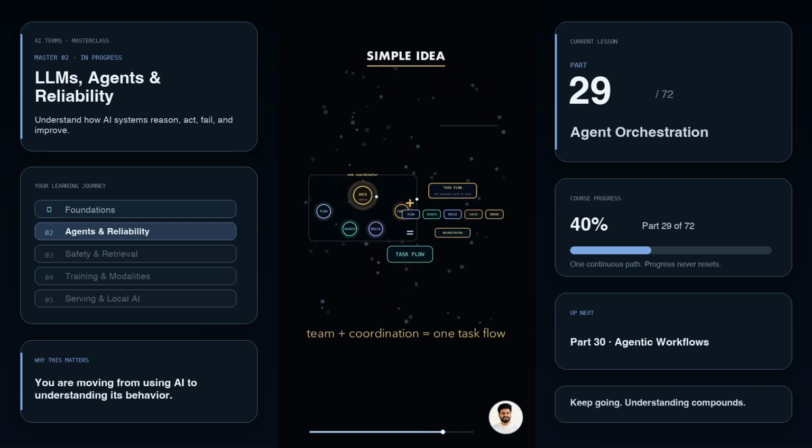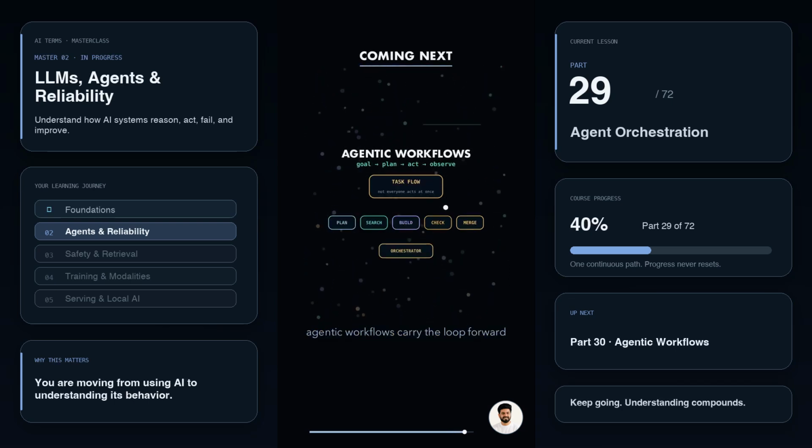Simple idea: multi-agent systems are the team. Agent orchestration is the coordination that turns that team into one task flow. Coming next, agentic workflows, the loop that carries a goal all the way to a finished task.